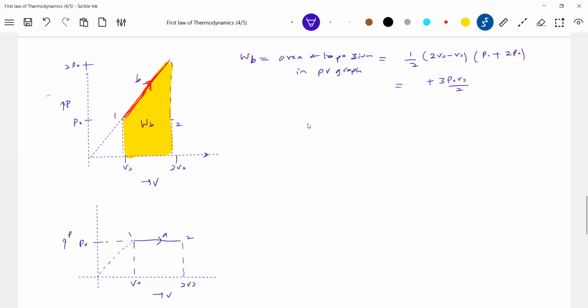Agree? Now you see this one. This is the area, let me calculate. Quite simple, no? Area of the square in the PV graph. Now what is this? P naught into 2 V naught minus V naught. So P naught V naught.